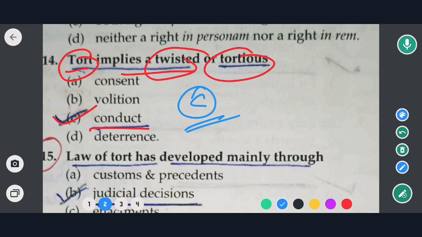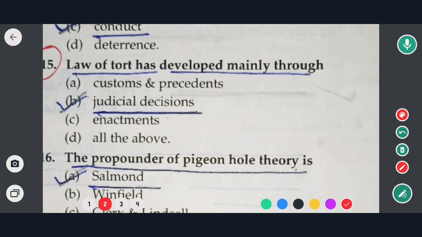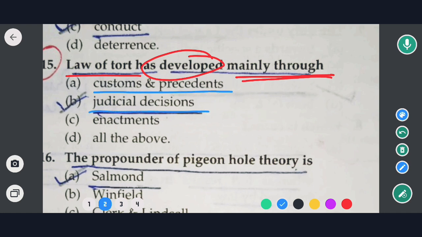Okay, so now move to next question. Next question is: our law of tort has developed mainly through which of the following? Options are customs and precedents, judicial decision, enactments, all of the above. So the correct option would be option B, that is judicial decision.